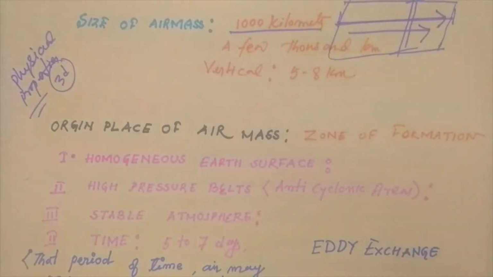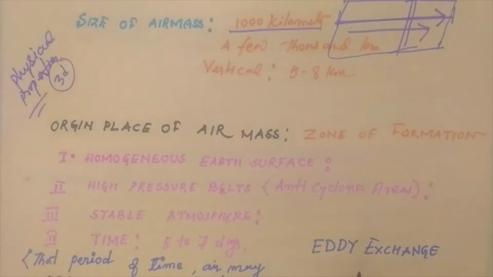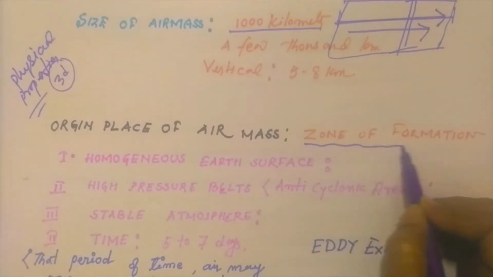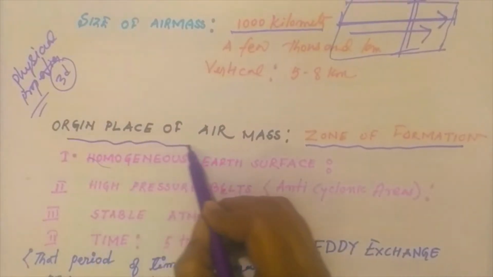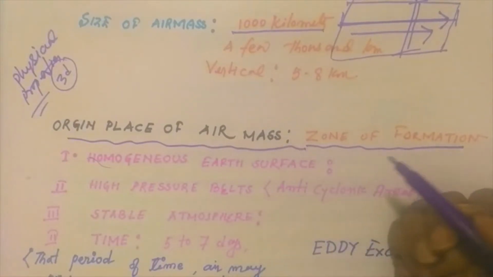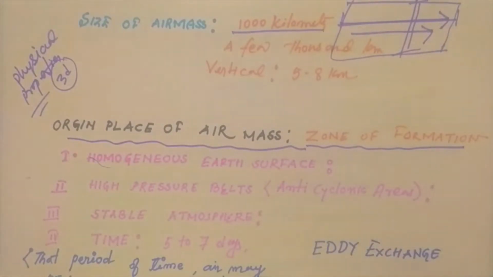The next question is, how does it originate? Normally, the origin place of an air mass is known as the zone of formation. For the formation of air masses, a few conditions are essential.